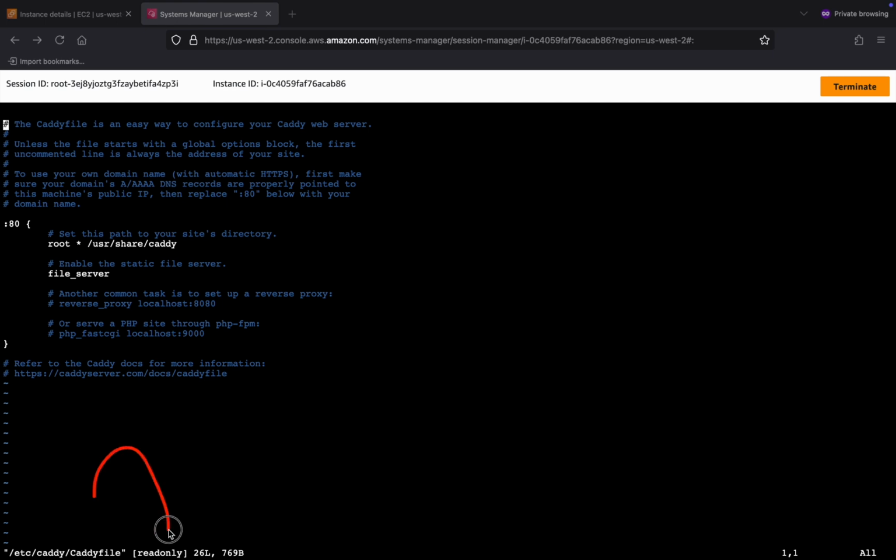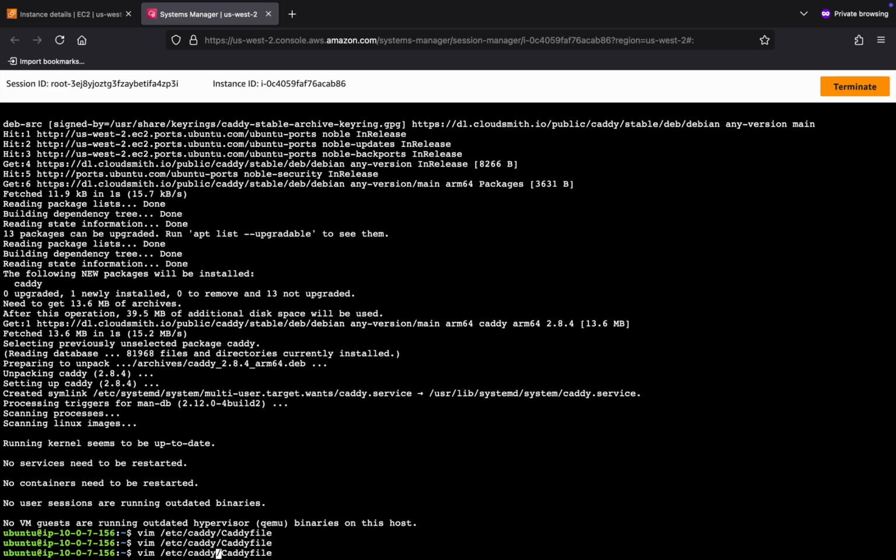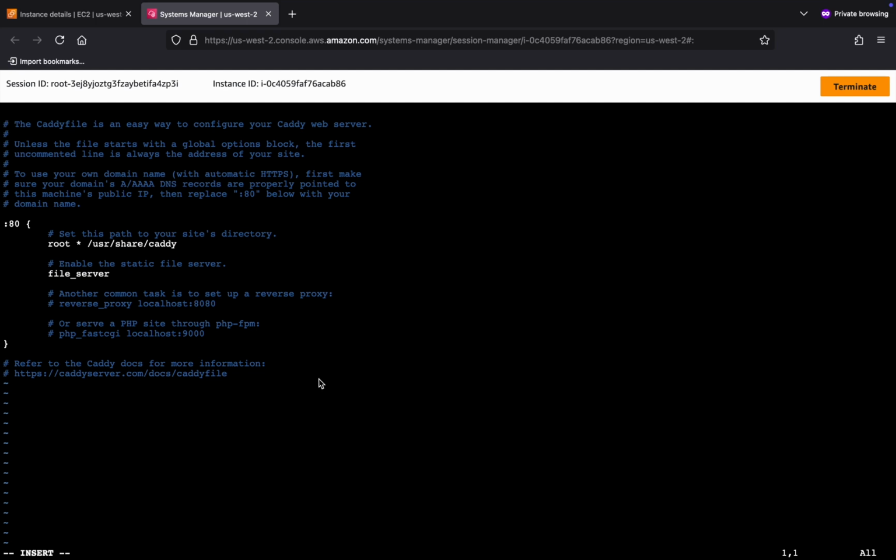Although in this case, you'll see it's not going to work for me because I am in read-only mode. That was because I should have opened the file with sudo. It's a protected file, right? So we'll go back, update our command a little bit to say sudo vim /etc/caddy/Caddyfile. Great. Now when I hit I, you'll see, if you look very carefully in the lower left corner there, it says insert. So I'm now ready to actually go in and modify the file.